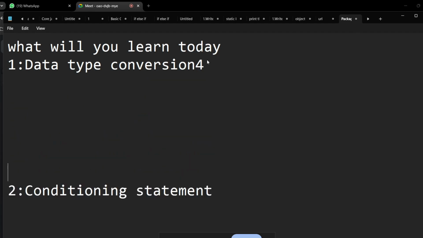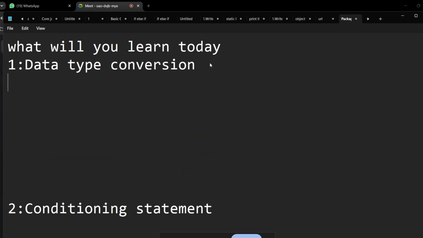What is meant by data type conversion, guys? What do you know? Can you recall this? What is data type conversion? Anyone, guys? If you say something wrong, it's totally fine.